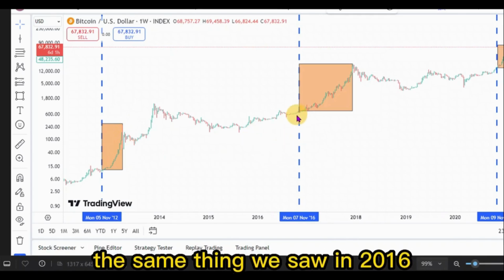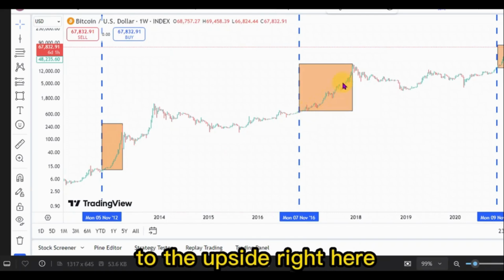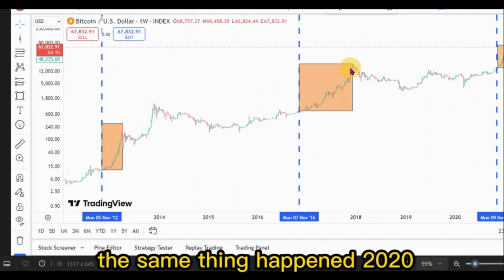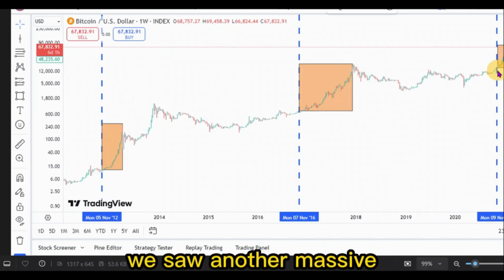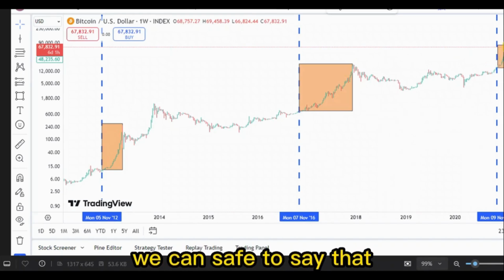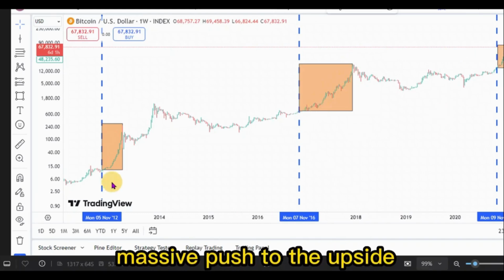The same thing we saw in 2016 when Trump won. We saw a massive push to the upside right here in the crypto market. The same thing happened in 2020. We saw another massive push to the upside. So basically, we can safely say that usually after elections, we usually see a massive push to the upside.